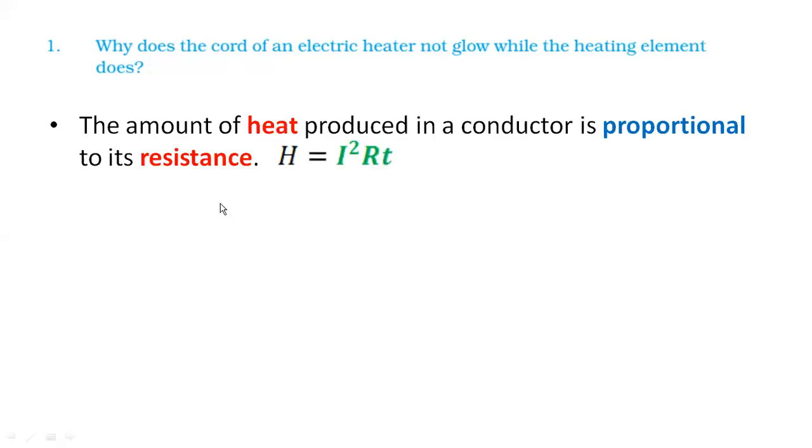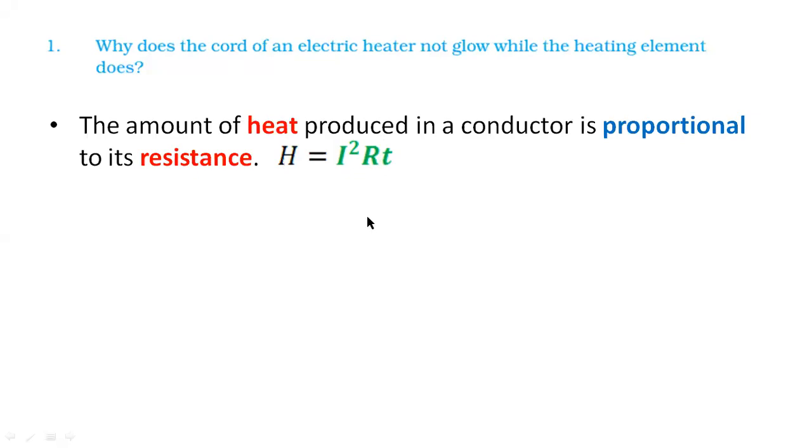Now, first thing, before answering this question, you have to understand that from the formula I squared R T, heat is directly proportional to what? Resistance. So the more resistance there is, the more heat it will produce. Okay? That we already know. Heat is directly proportional to resistance.